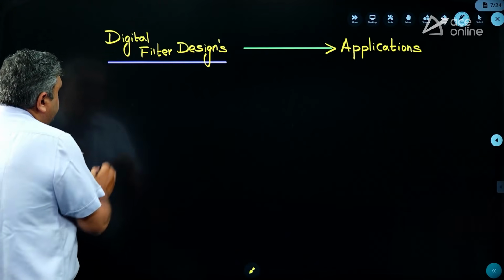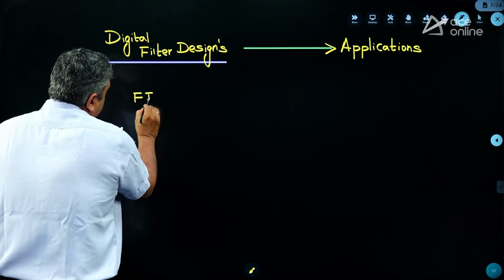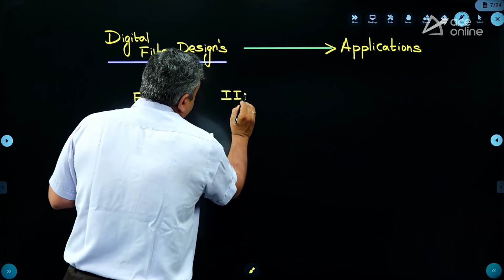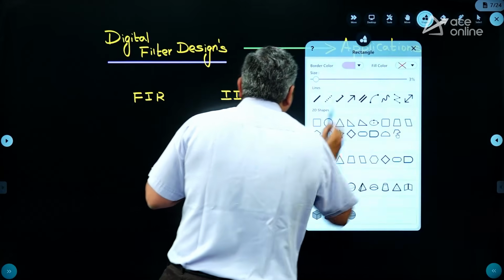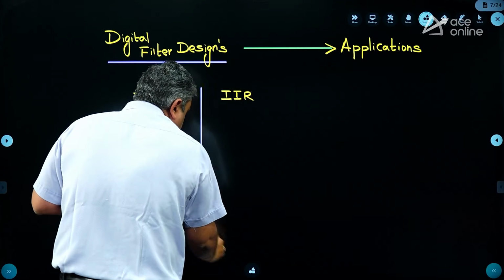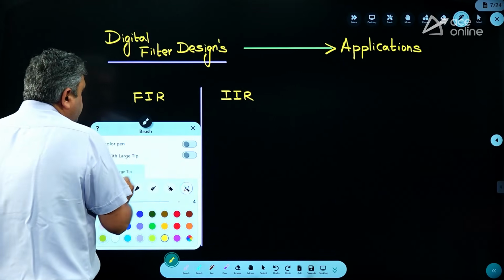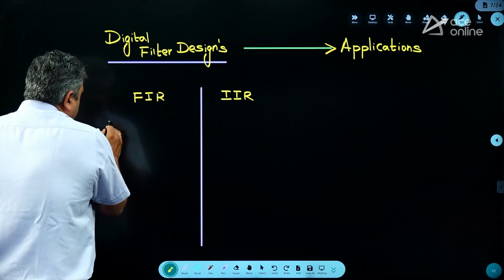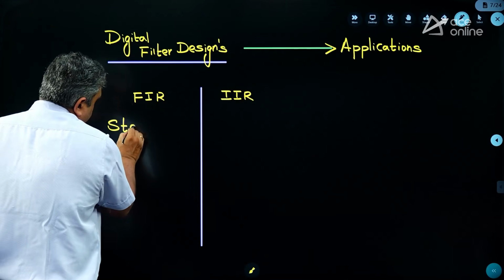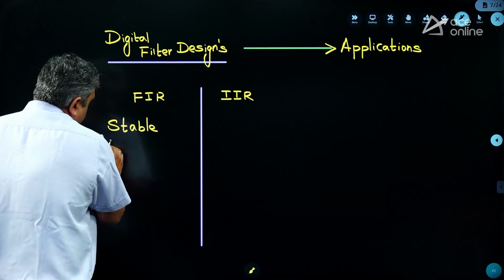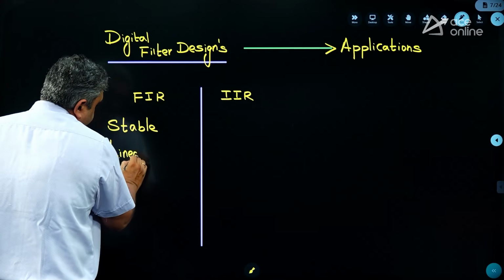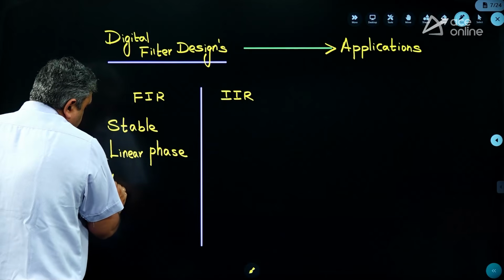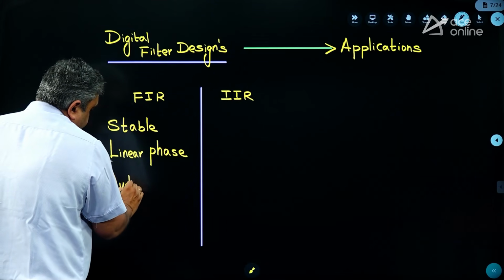So when you refer to these filters, we have FIR, finite impulse response, and also IIR, infinite impulse response. When you take these filters, a lot of points will be there. If you consider FIR, these are much more stable systems, and they have linear phase, and most importantly they are used in audio processing.